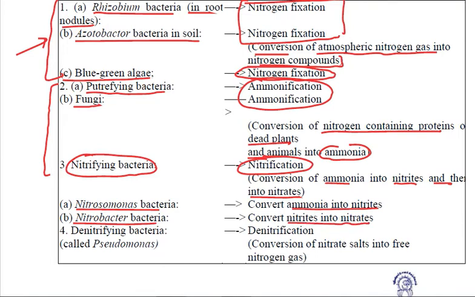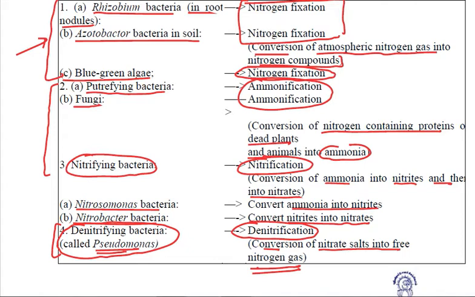Now the last type of microorganisms are the denitrifying bacteria, which are called pseudomonas. They help in the process of denitrification, which means they convert the nitrate salts into free nitrogen gas. So these are the various microorganisms and their roles you need to learn. This is very important. Clear?